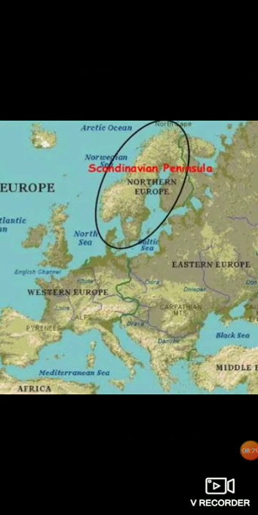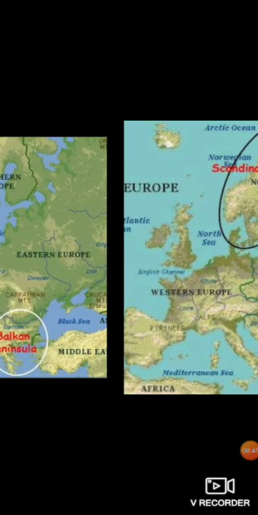And on the whole, you will find that Europe looks like a peninsula with oceans covering it on three sides. Now, what are the different peninsulas in Europe? So you have the Scandinavian peninsula towards the north, which I've marked in that map. And apart from that, you also have the Balkan Peninsula, the Italian Peninsula, and several other peninsulas which you can find in Europe. And overall, it also looks like a triangular piece of land which is covered by ocean on three sides. And that is why Europe is known as the peninsula of peninsulas.